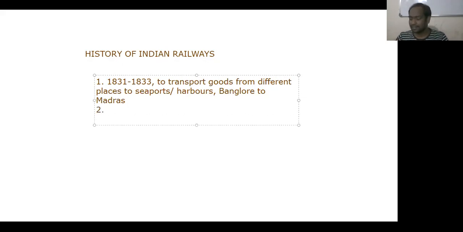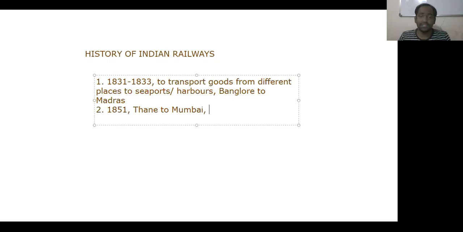And in the year 1851, again they thought to have a railway line from Thane to Mumbai. Now Thane is a place and Mumbai is a place which contains a seaport. Here also, Bangalore is a place where a number of industries and factories are there. They can produce lots of products, and to convey all those products to the seaport at Madras, they developed it. It means that they got that thought, and in the year 1851 also they thought to have a railway track from Thane to Mumbai, and they constructed it.